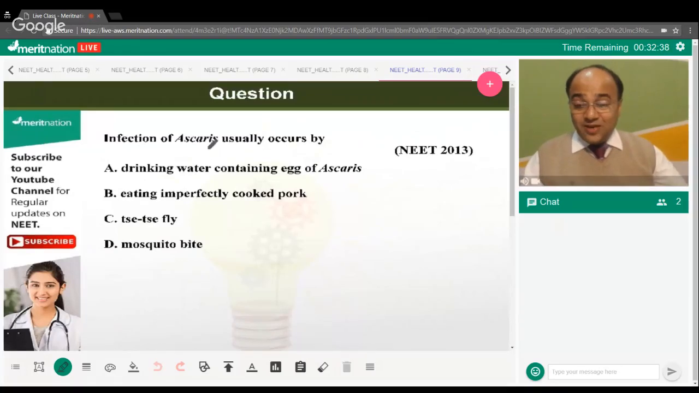Infection of Ascaris usually occurs by drinking water containing eggs of Ascaris or eating imperfectly cooked pork, or is it caused by the tsetse fly or due to a mosquito bite?